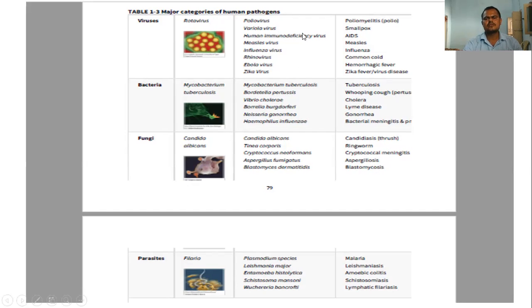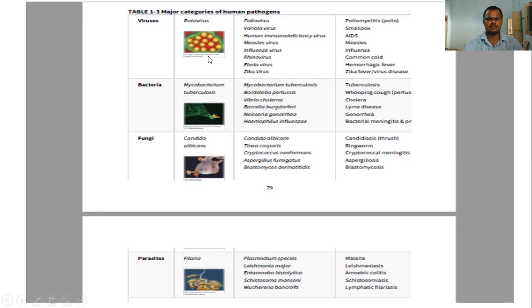These are all different viruses. HIV is a well-known virus that causes AIDS. Presently, coronavirus causes the corona disease, COVID-19. The COVID-19 virus was recently identified, became a worldwide pandemic, and caused the corona disease. So these are the viruses.